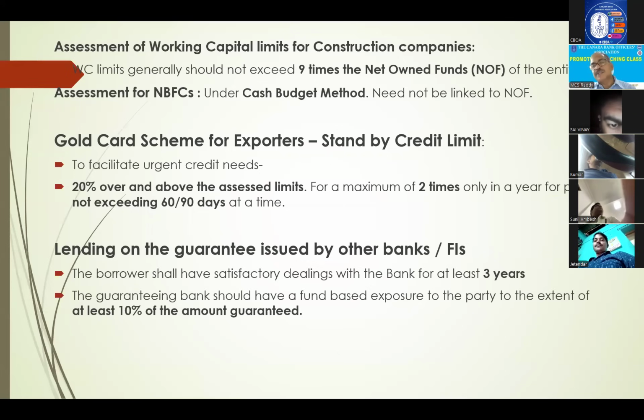Here the problem comes. In some cases, some sectors, they will have prudential exposure limits, and maximum this much amount only they can give for particular sectors. If it is exceeding, as we saw earlier with subprime people, near prime people, we cannot sanction more than 10% of the total retail portfolio.